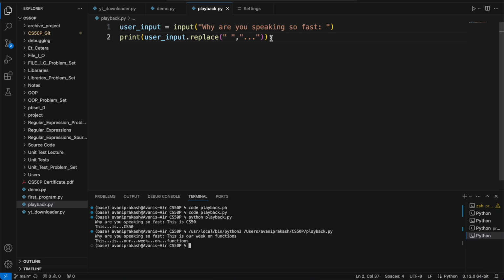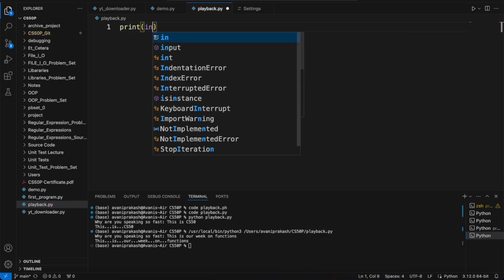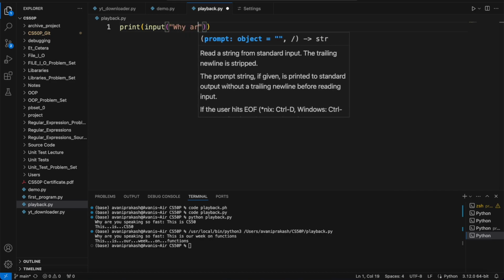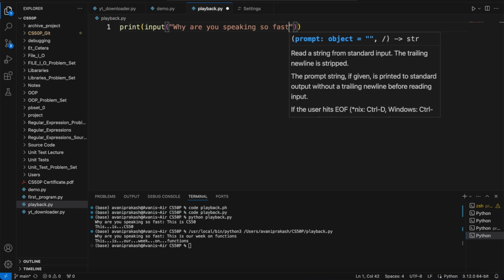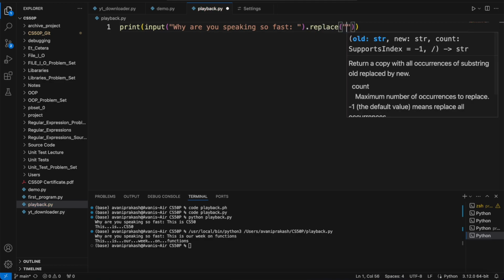We do not need all these lines. Let us do something like this. Print input dot replace blank space or white space, and then three dots.